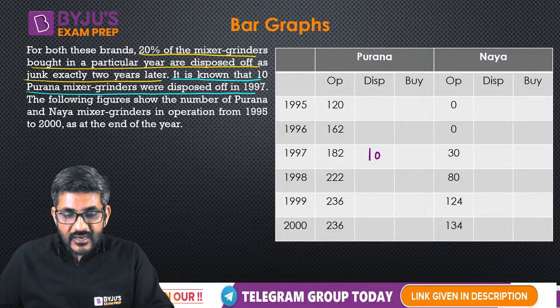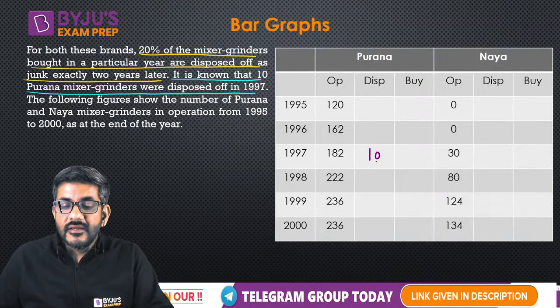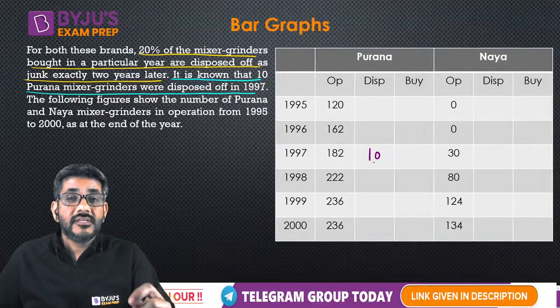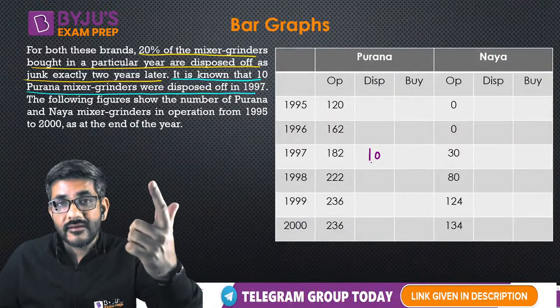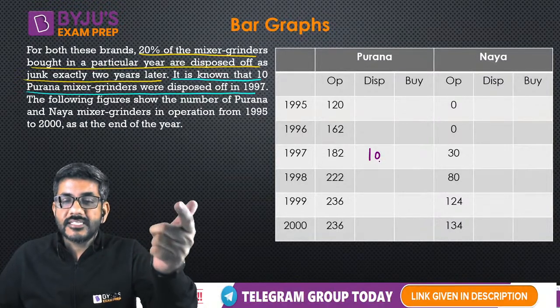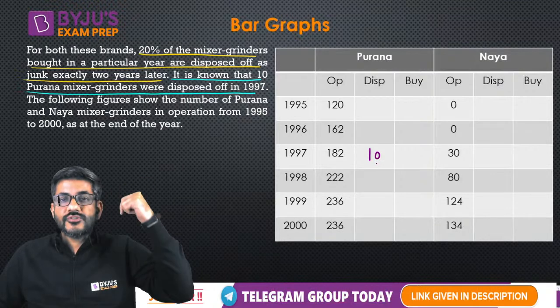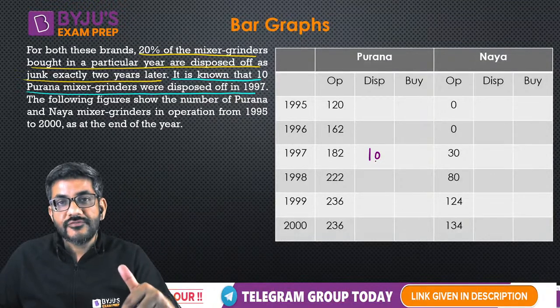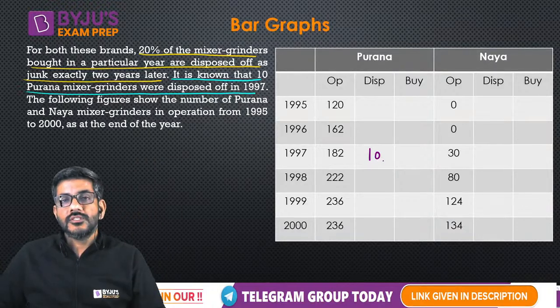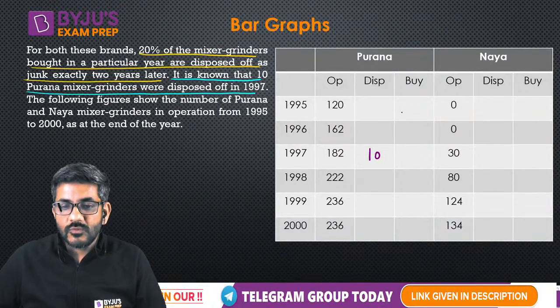So if these 10 are disposed of over here, can I say these 10 are actually 20% of Purana mixer grinders bought 2 years back? यही कह रहा है ना ये 20% of those which are purchased in a year, they are disposed of after 2 years. तो अगर disposed of ये हैं, तो this 10 should be 20% of what was bought 2 years back. So what was bought 2 years back?